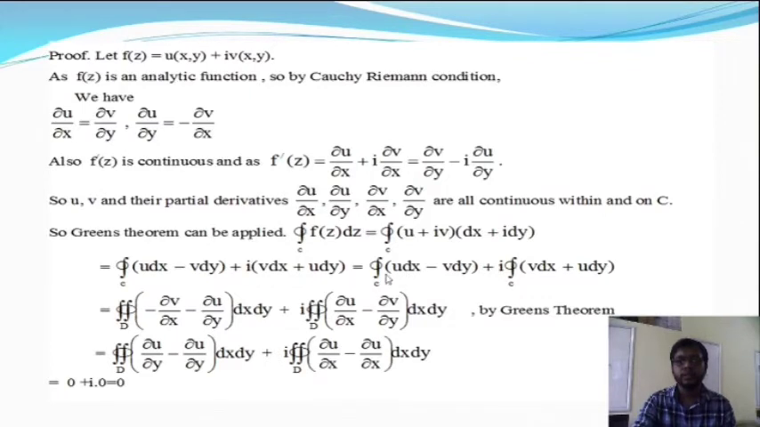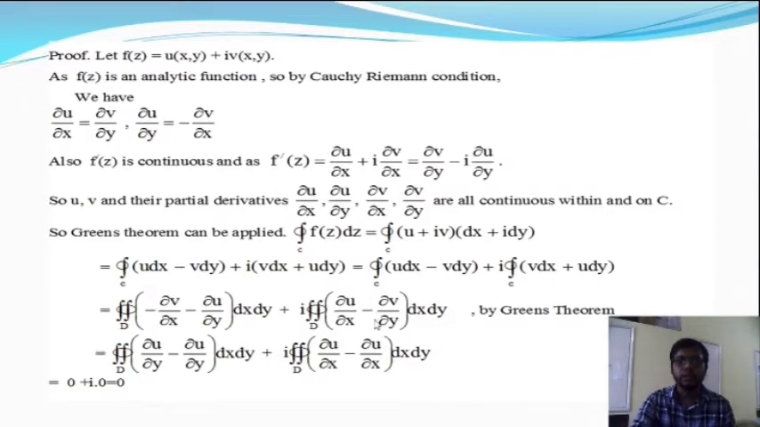Now we can apply Green's theorem on both cases. The integration of u dx minus v dy becomes the double integration of (del v del x minus del u del y) dx dy, and the second integration gives i into the double integration of (del u del x minus del v del y) dx dy. Now we apply the Cauchy-Riemann equation. We get del v del x is equal to minus del u del y, so the first part is del u del y minus del u del y. A similar thing happens on the second part.